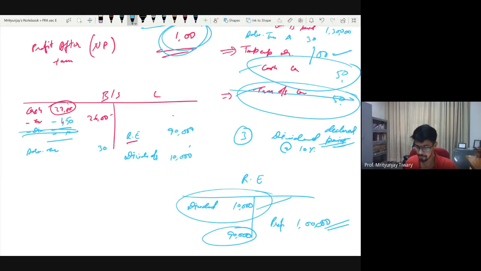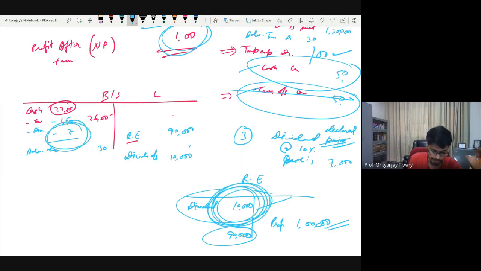Suppose the information is a mix, let's say dividend declared is 10% and paid is, let me take another number, too many ones and fives, let's say paid is 7,000. Then instead of subtracting the dividend 10,000, whatever you have paid, that is what you will subtract. And the difference between what you have declared versus what you have paid will be your outstanding.